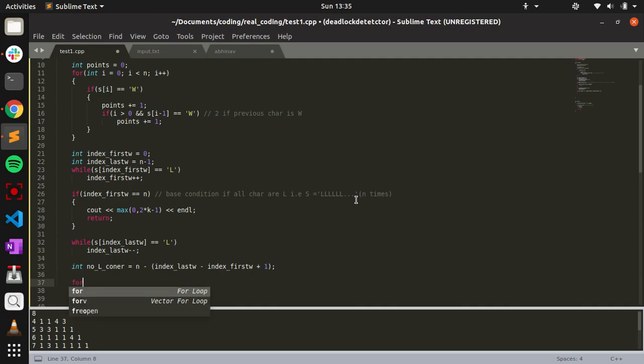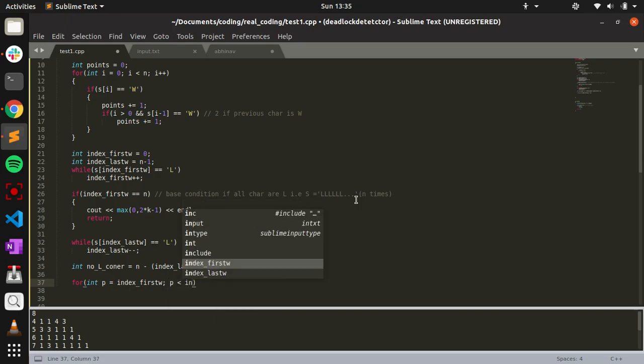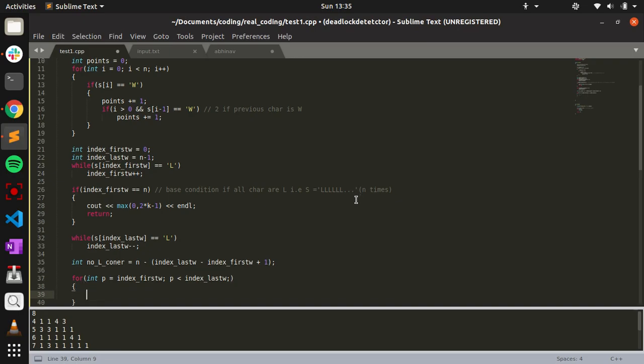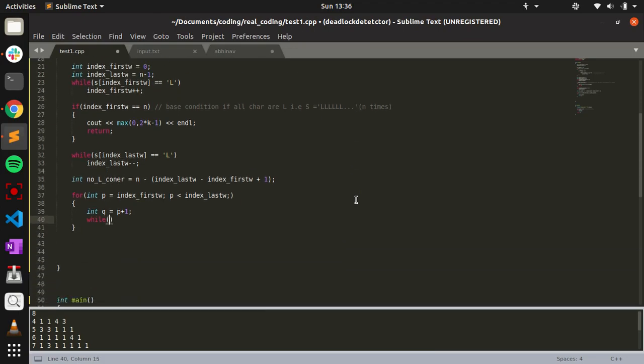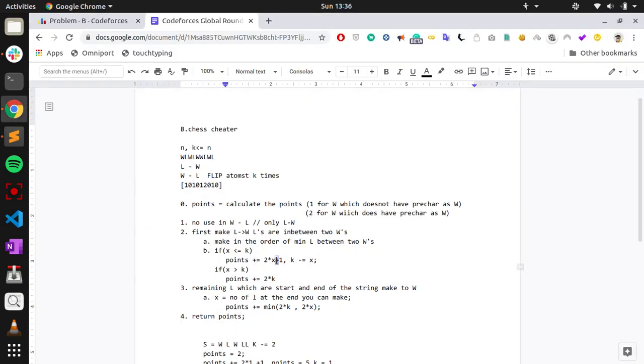Once I do that, to calculate the number of L's between two W's, I loop with q equal to p plus 1 till s of q equal to L. I'll keep incrementing q, so at the end s of q equals W and s of p equals W, because we are going between two W's, and we just store these in a multiset.